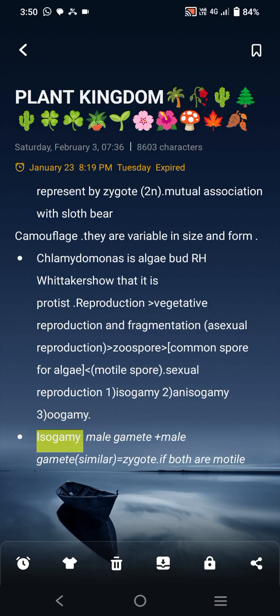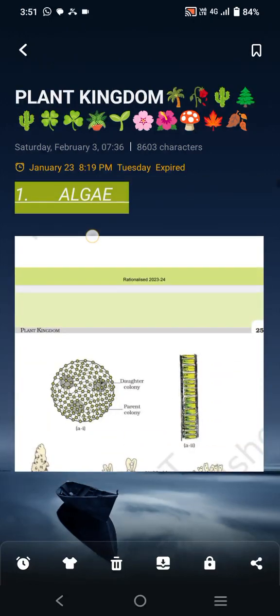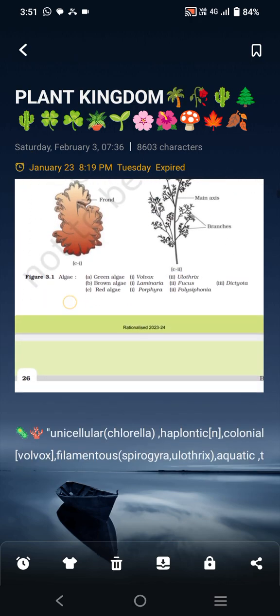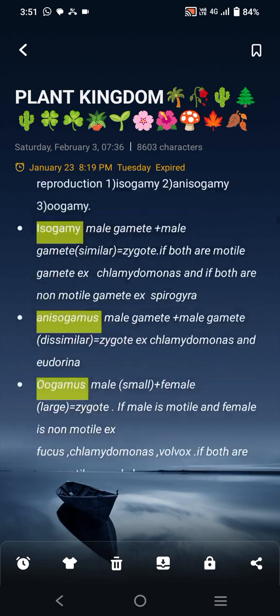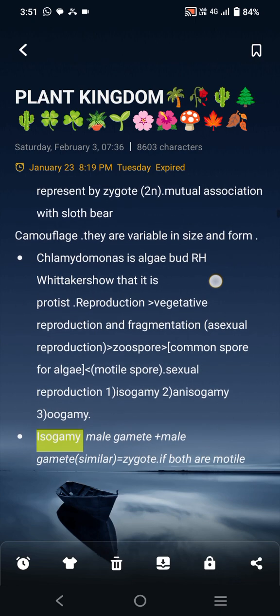Then they are also variable in form and size. Algae is not uniform in size. It has varieties and is variable in size, form, shape, etc. We already discussed its shape, pigmentation, spherical, that is colonial.